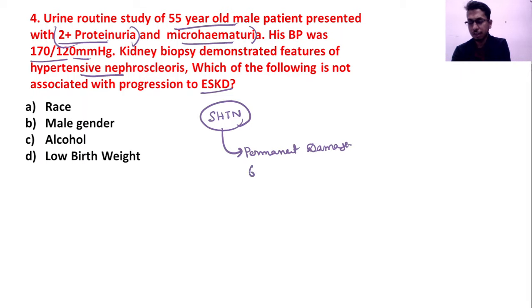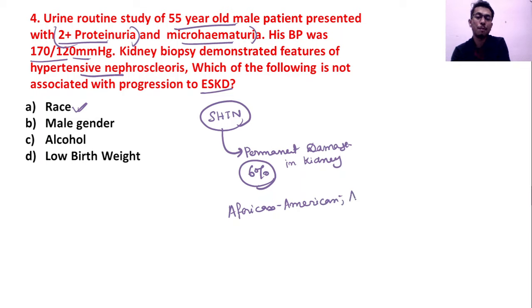In kidneys, about 6% of patients, systemic hypertension can lead to permanent damage. Now, this hypertensive nephrosclerosis is an entity which is very much race predominant. It is more commonly seen in African Americans, and the reason behind this, it is said, is that it is associated with APOL1 gene mutation, which is also more common in African Americans.